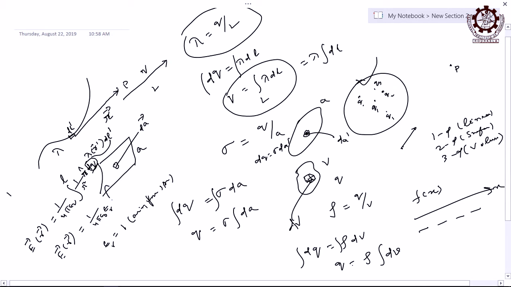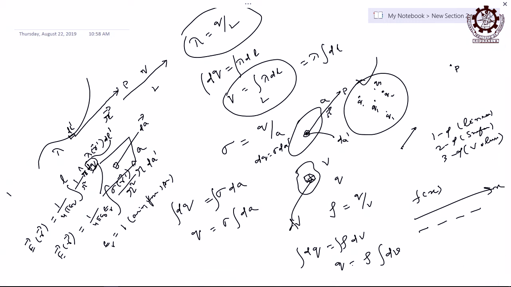The integration will be what? Here it was lambda, but there it will be sigma, sigma of r prime, divided by the same r square r cap, multiplied by dA prime, right. Clear? Suppose this is the area, and I want to get the intensity at this point P, then I have to join this also, and this vector is your r vector, because you have to consider a reference frame. Otherwise the position vector is meaningless unless there is a reference point, and that reference point is treated here as the origin.